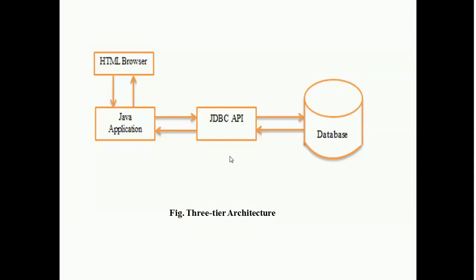So, there are a total of 2 JDBC architectures. First is the 2-tier architecture and second is the 3-tier architecture. The 2-tier architecture provides direct communication between the Java application and the database, and in the 3-tier architecture the middleware is used, that is an HTML browser, and the HTML browser sends the request to the Java application, and after that the Java application communicates with the database through a JDBC API.